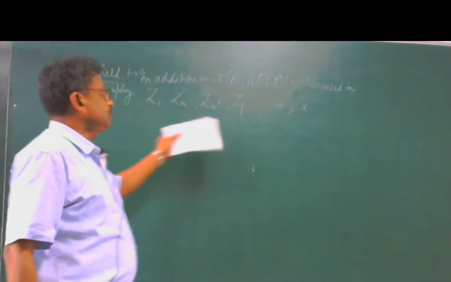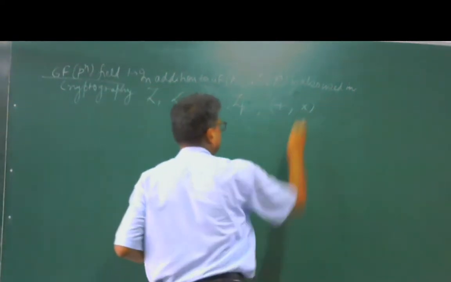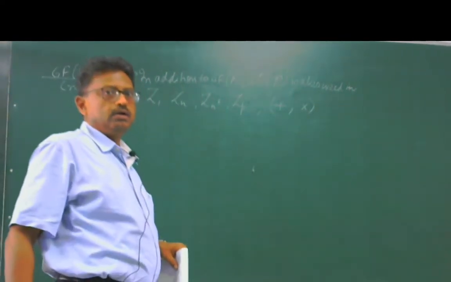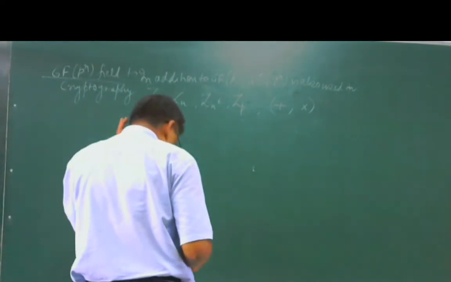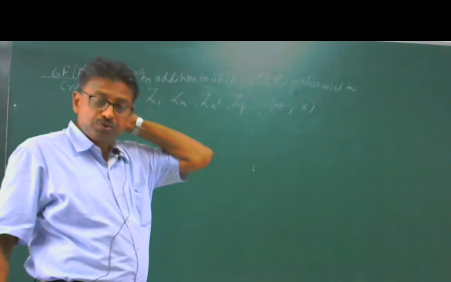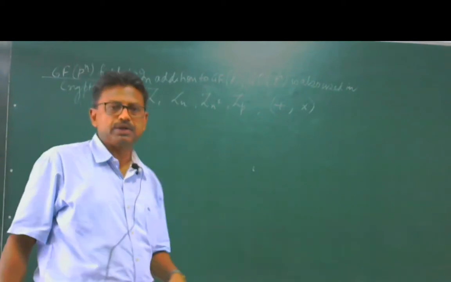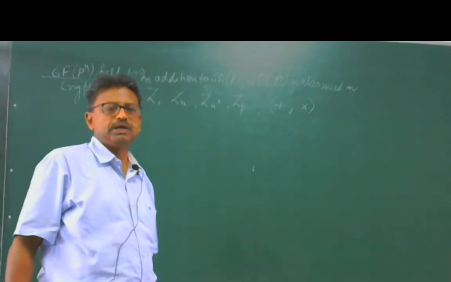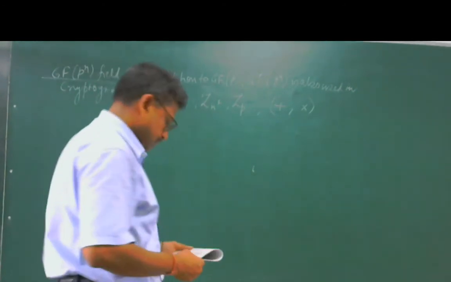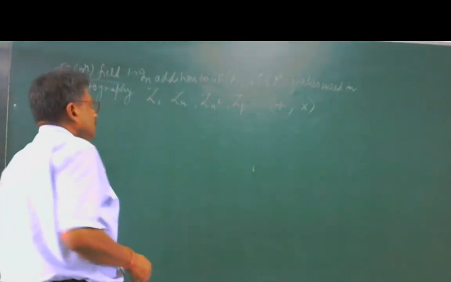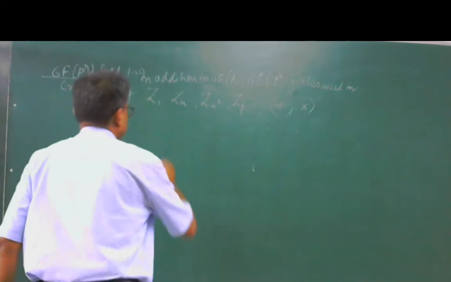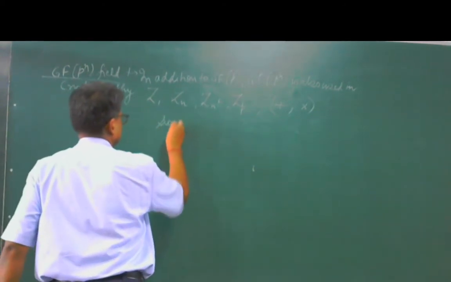But these sets along with these two operators are not going to satisfy all the properties of a field. So we have to find some new sets with new operations which will be applicable for cryptography. But before we move ahead, we want to give you a sketch of the summary